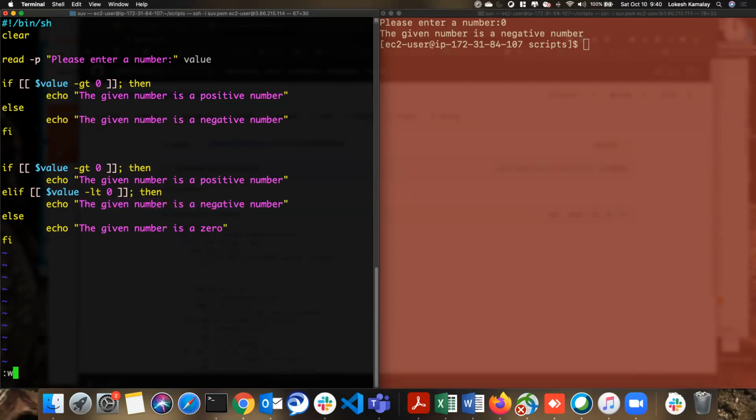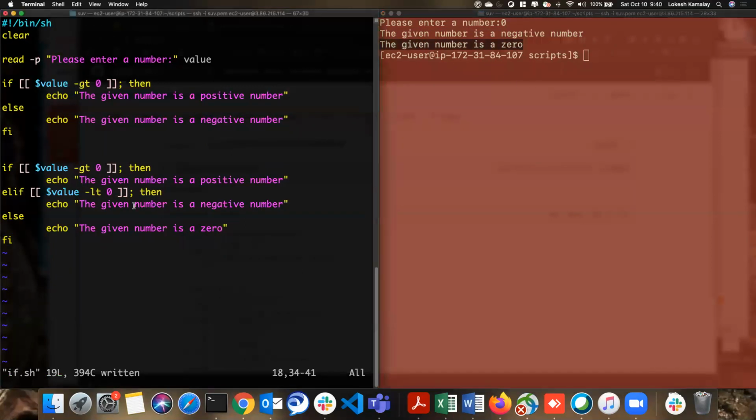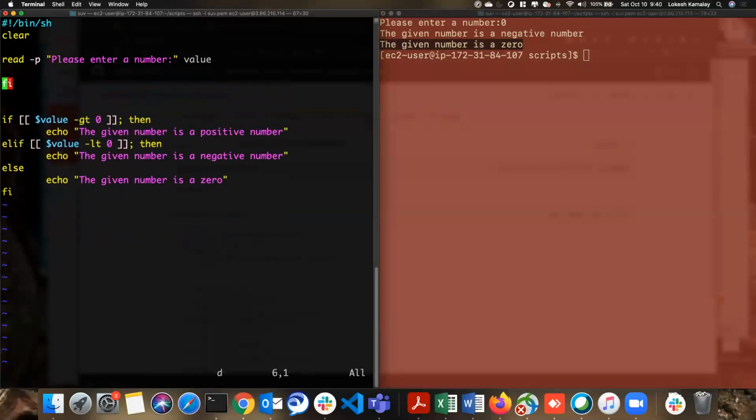So let's see. Now I will save this. Now we have 2 if blocks here, this and this. Now let me execute. I'm entering 0 here. So the first if block gave me this, which is not working, and the second block gave me the perfect value, which is a 0, right? So now my code is working fine. So I'll remove this, because it's a bug.